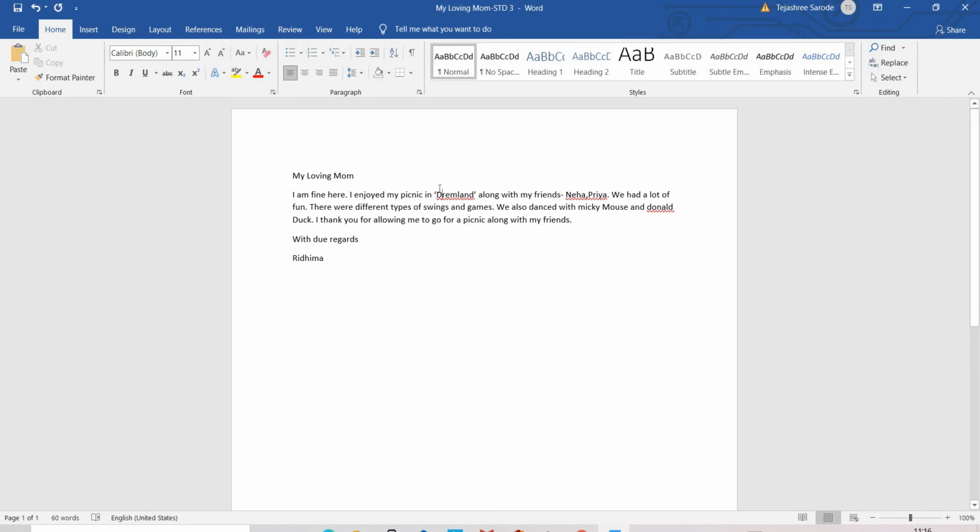Here before the M you have to add A to correct the spelling. Then here Mickey you have to give the capital and Donald again a capital D. So these changes you have to do.